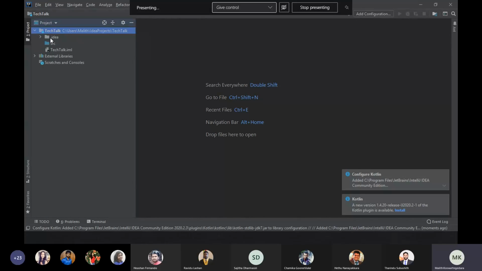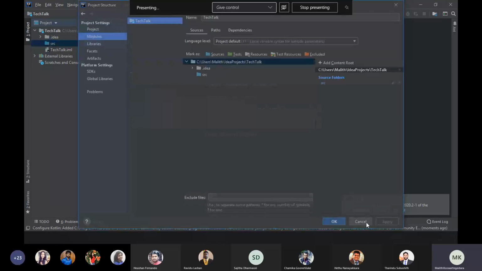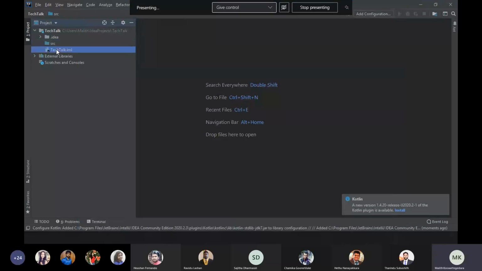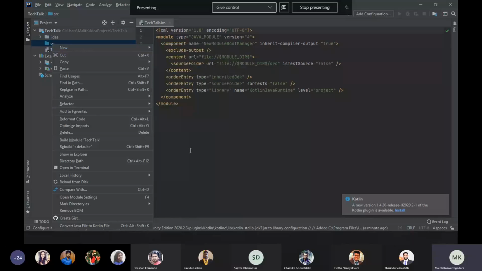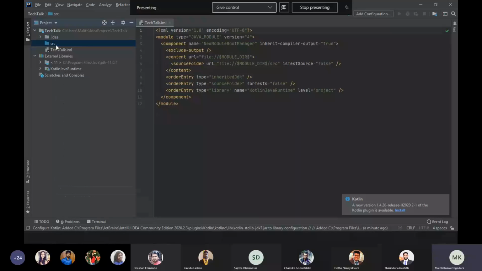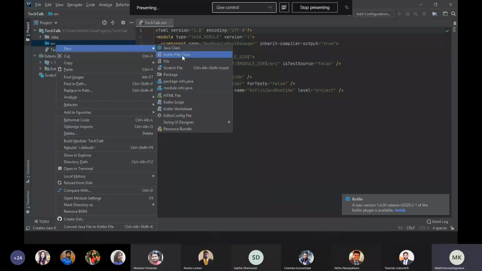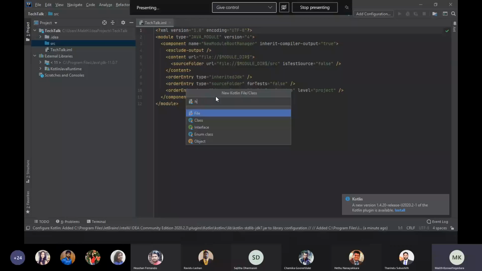This is the project structure. Since we are going to do simple things, it's a simple project. In here, we have libraries related to IntelliJ. In this source folder, we are going to write our code. In this IML file, we have the information about the modules we use. Also, the JRE and all those kinds of things we have in this external libraries section. I'll create a hello world first. So I create a Kotlin file.